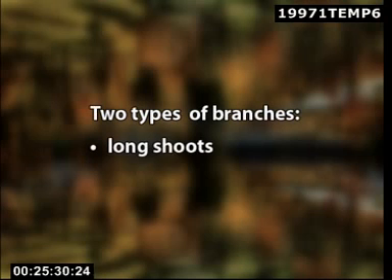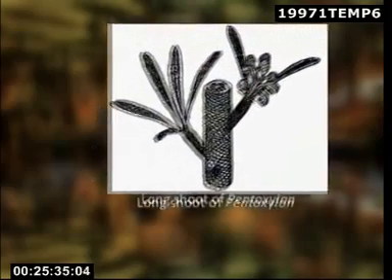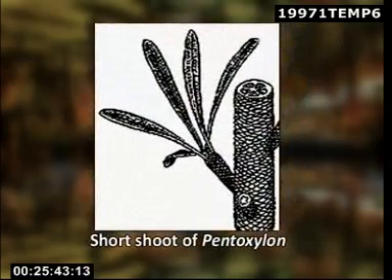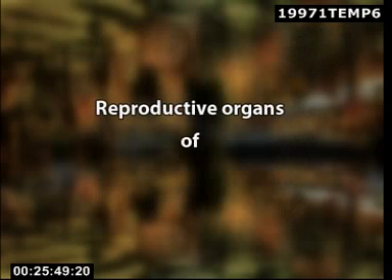Plants of this group were probably shrubs or small trees. The branches were of two types, long shoots and dwarf shoots. The long shoots exhibit a prominent armor of rhomboidal leaf bases and spirally arranged simple leaves. Short lateral shoots had spirally arranged leaves and also bore reproductive organs terminally. Reproductive organs of Pentoxylales. Reproductive organs were unisexual.